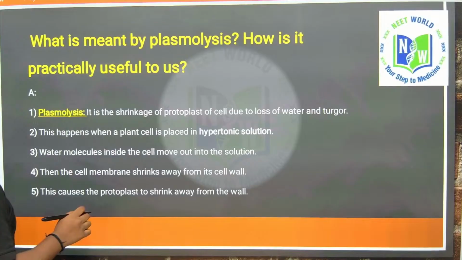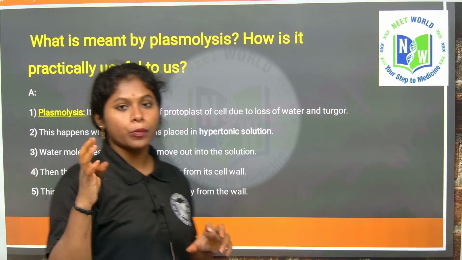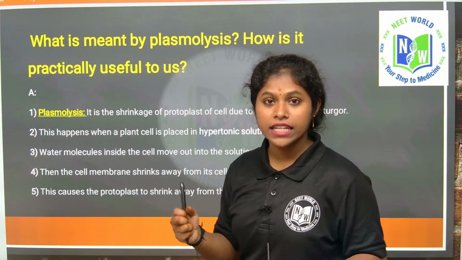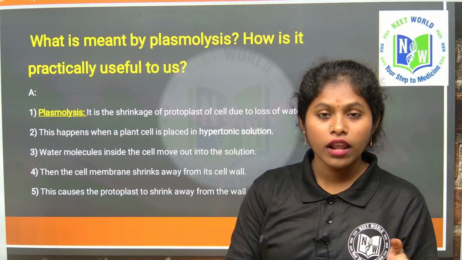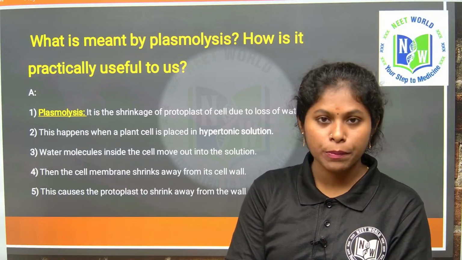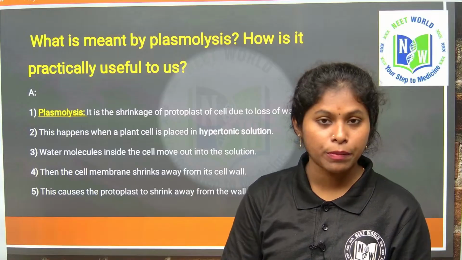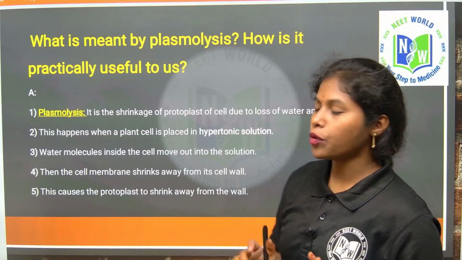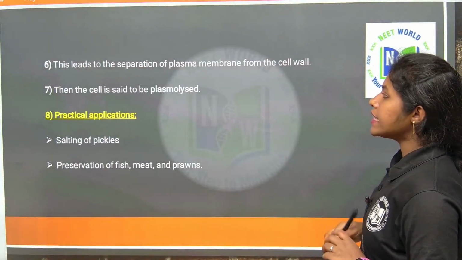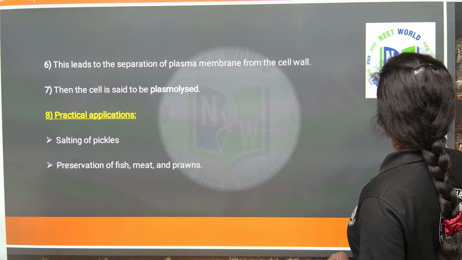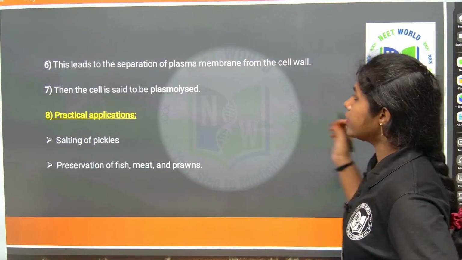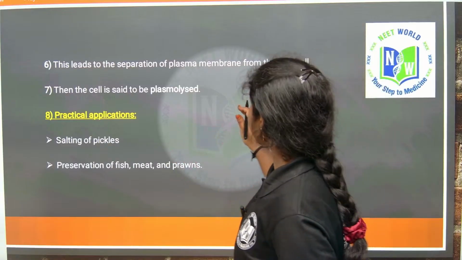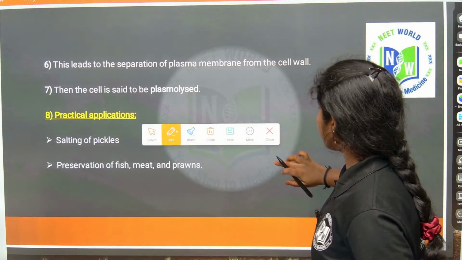What is it? It was showing the protoplast shrinkage. What is meant by protoplast? Excluding the cell wall, which means the plasma membrane, nucleus and cytoplasm. Got it? This leads to the separation of the plasma membrane from the cell wall. See, I will show the picture of it.